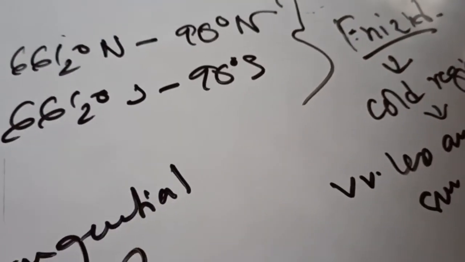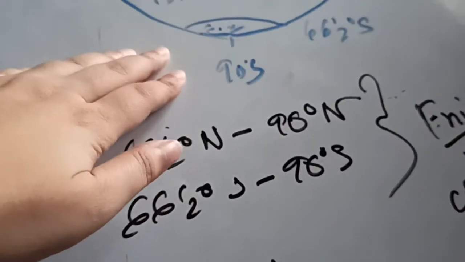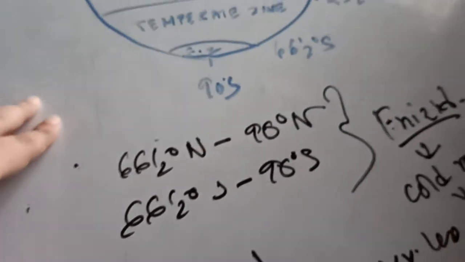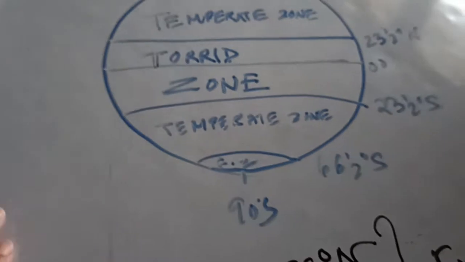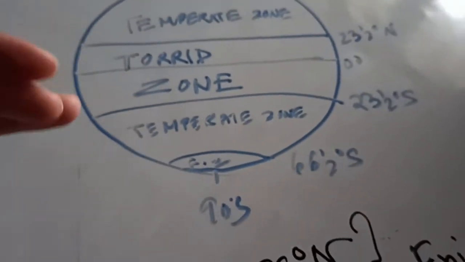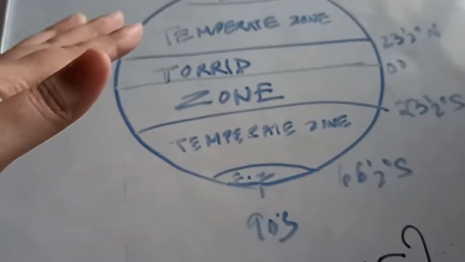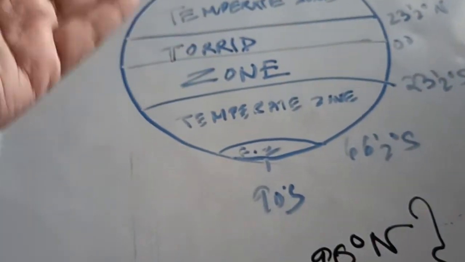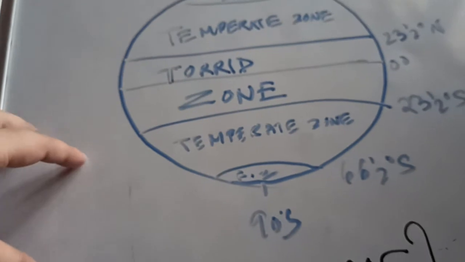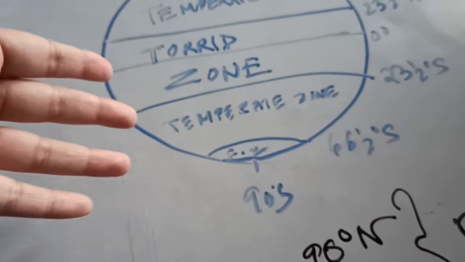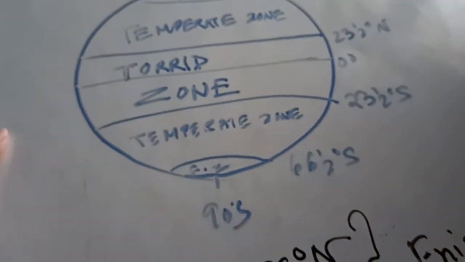As a result, these are the regions where we can get permanent deposition of snow also. In this way, the parallels of latitude divide the earth into different temperature belts or heat zones, and we can get a clear idea about the climate of any place lying in any of these zones. By the name itself, we can get an idea about this.